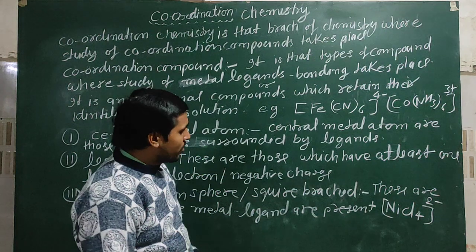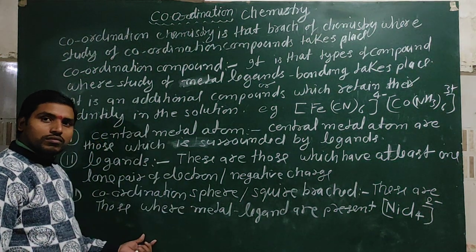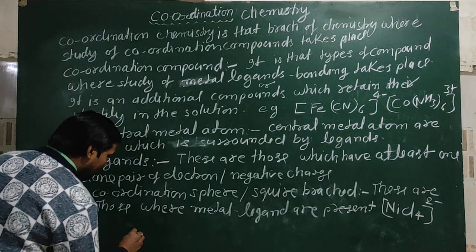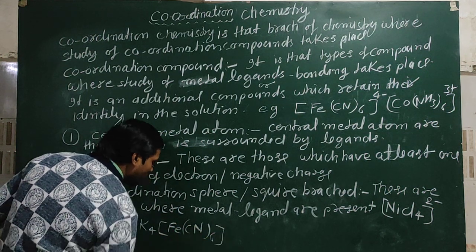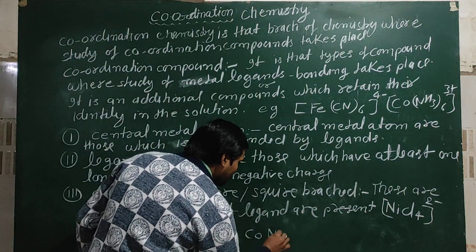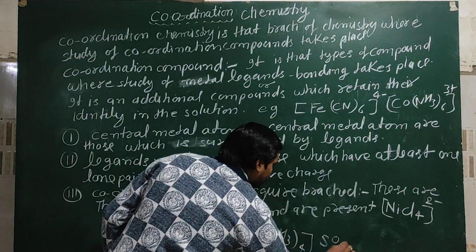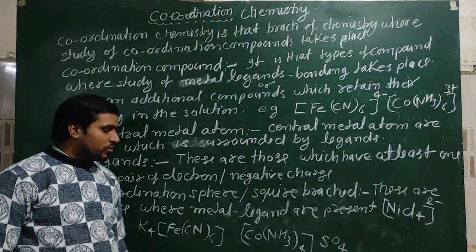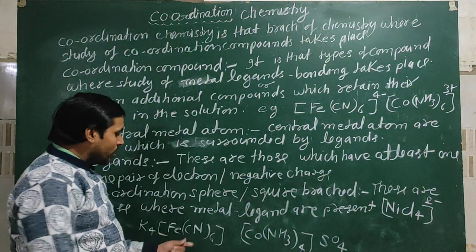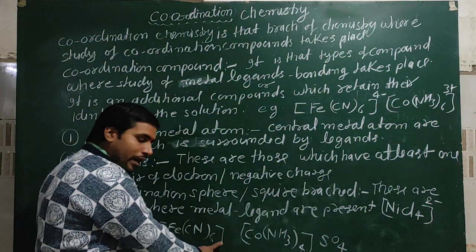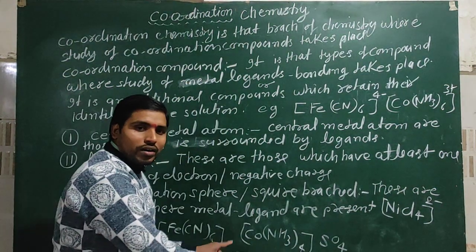Let us take an example to explain the coordination bracket and ionization sphere, like K4[Fe(CN)6] and [Co(NH3)4]SO4. All those atoms, ions or molecules which are present outside the coordination sphere, that is the square bracket, like potassium and sulfate, are present outside of the coordination bracket.